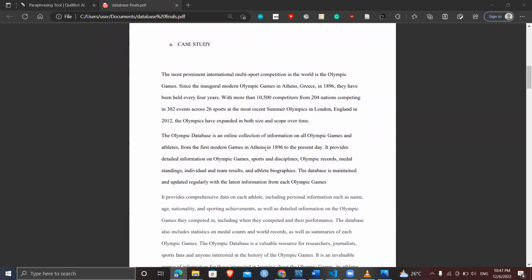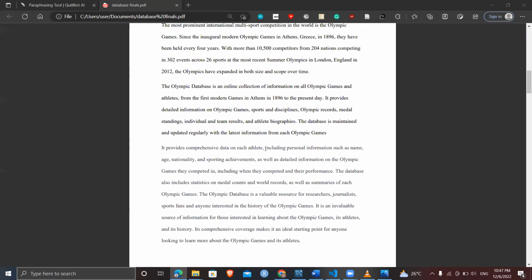The Olympics is the most prominent international multi-sport competition in the world, and since its inauguration in 1896, it has been held every 4 years. The recent games had 204 nations and about 10,500 competitors, and because of this, the Olympics have been expanded in both size and scope over time.